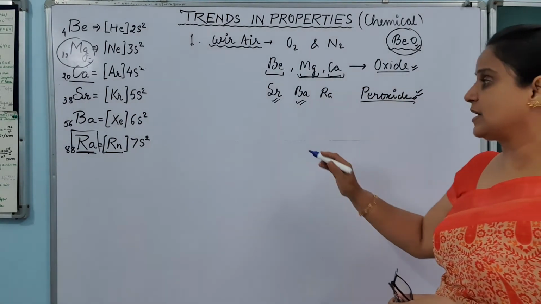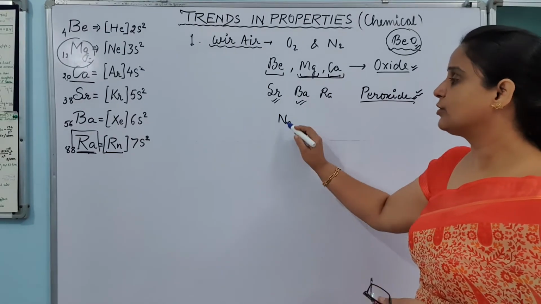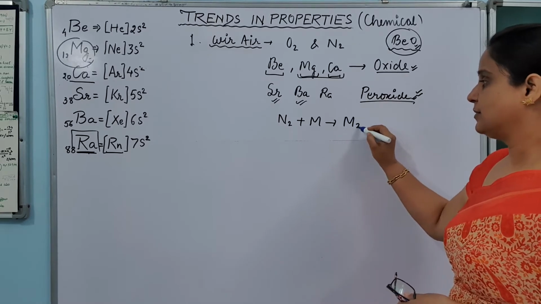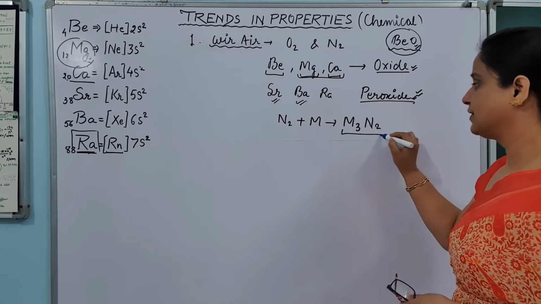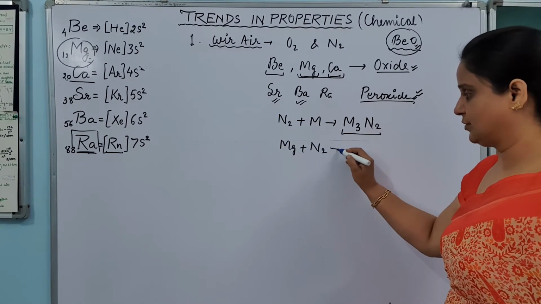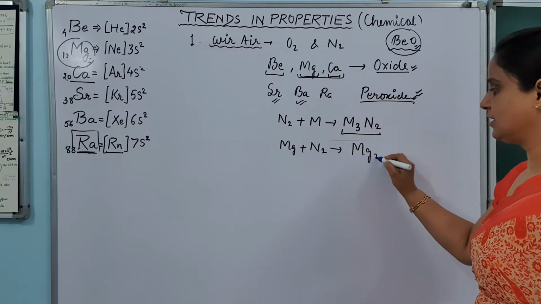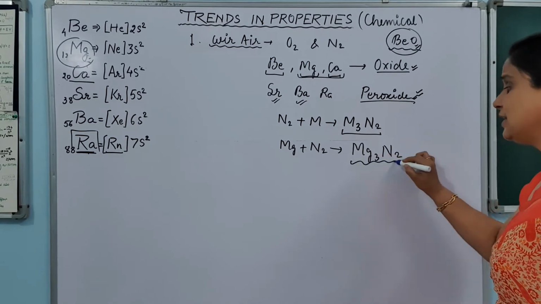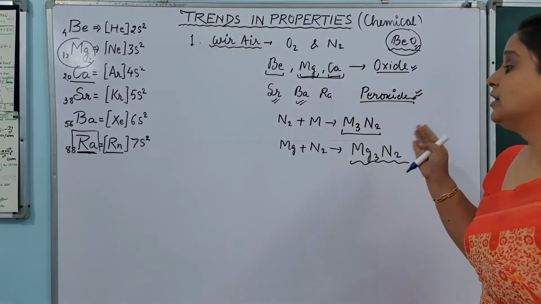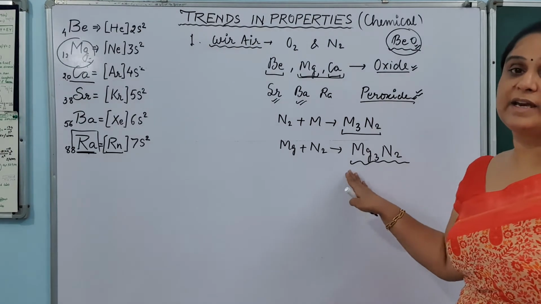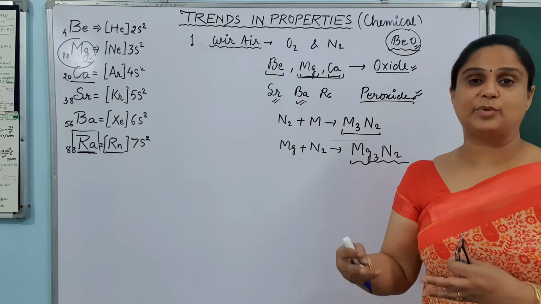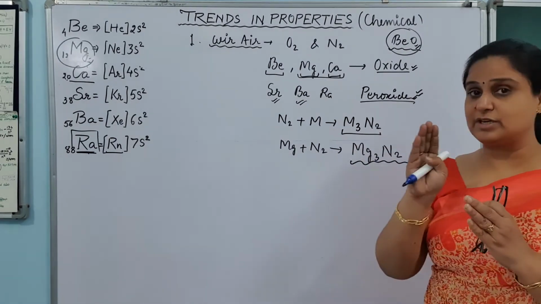Now let's move to the next part, and that is reaction with nitrogen. So we know that with nitrogen these elements form M3N2 kind of nitride. For an example, if I take magnesium and react it with nitrogen, it will form Mg3N2, magnesium nitride. As I have already told you, their lattice enthalpy is very high. Because the lattice enthalpy is very high, they can give the energy to break down, they have the tendency to break the bond formed between nitrogen and nitrogen.